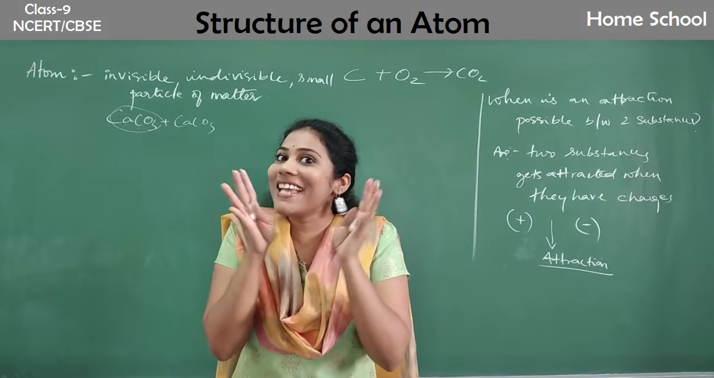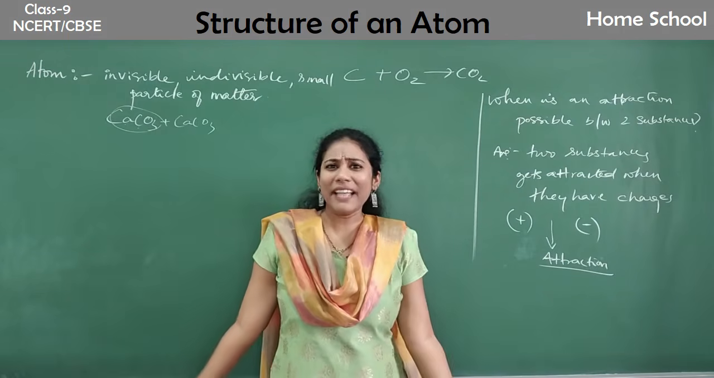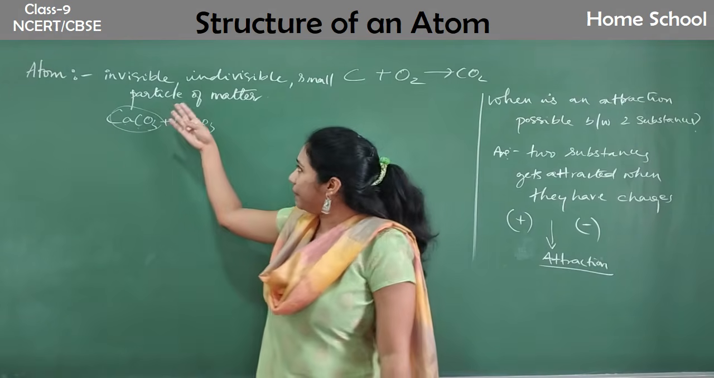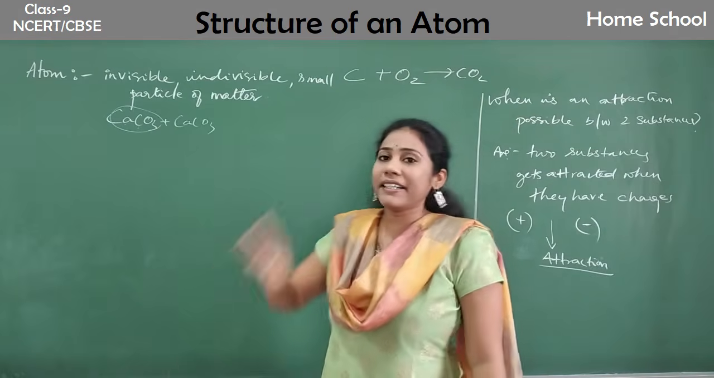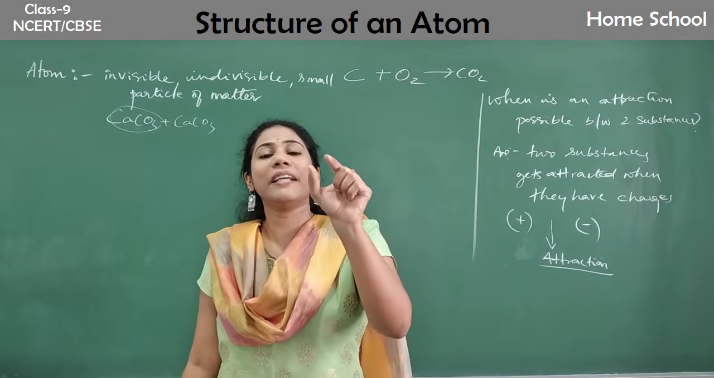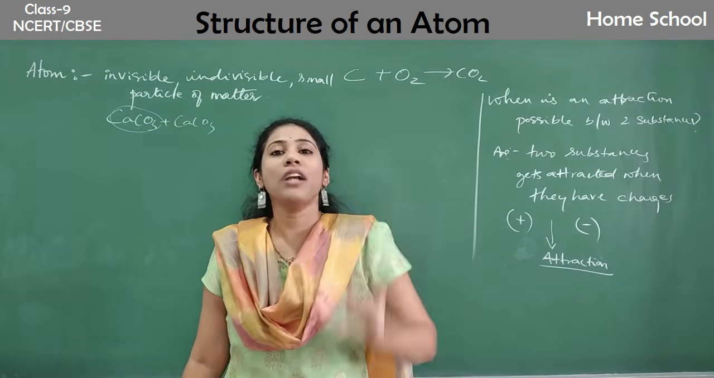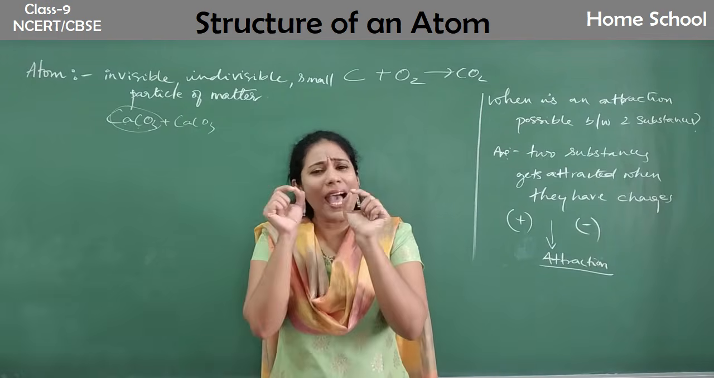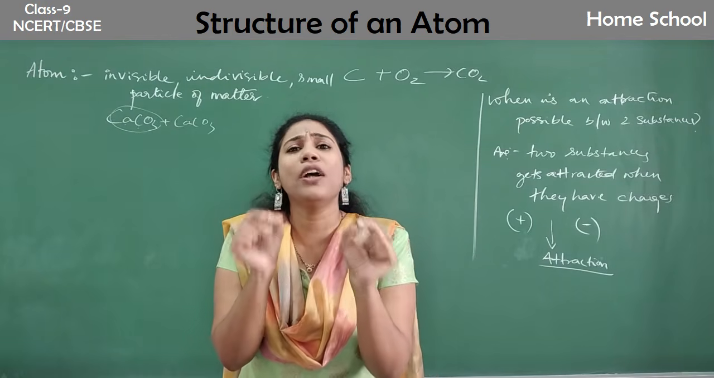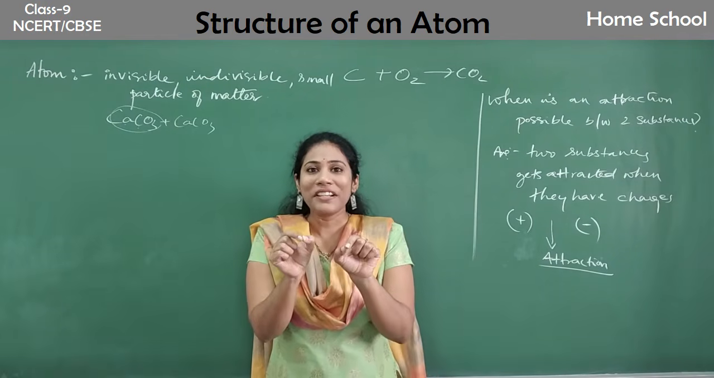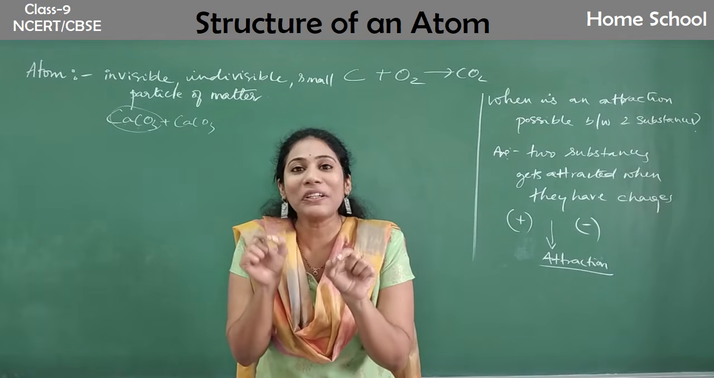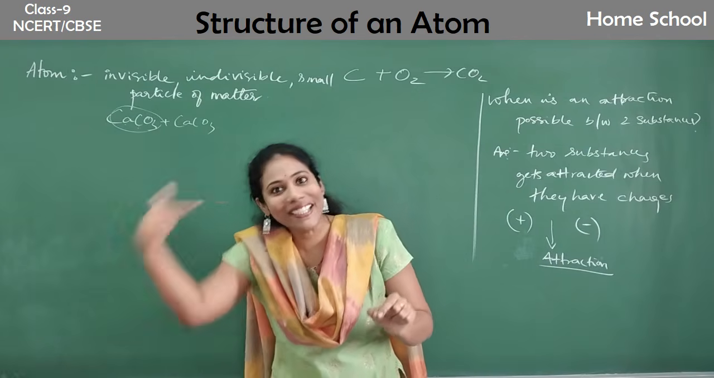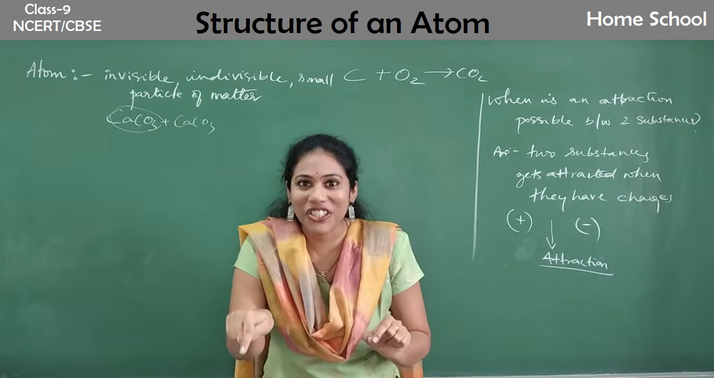So what is there in an atom? What did Dalton tell us in the last chapter? Dalton told atom is an indivisible particle. You cannot divide the atom into smaller and smaller pieces. That is true. But atom has smaller and smaller particles within it. Okay, so those particles are called subatomic particles, and these particles have charge.